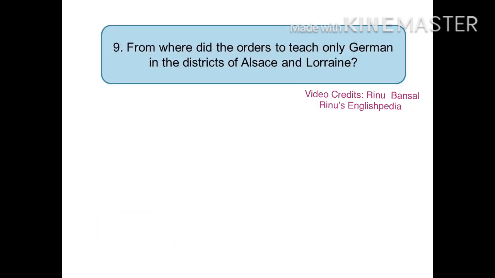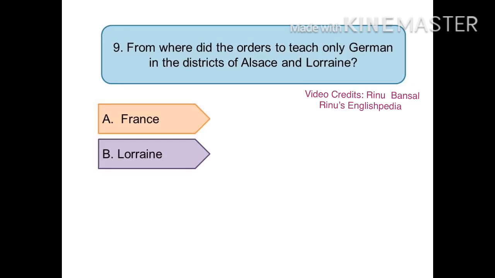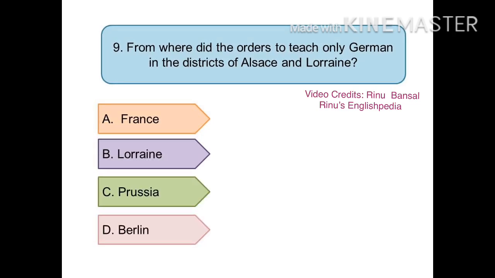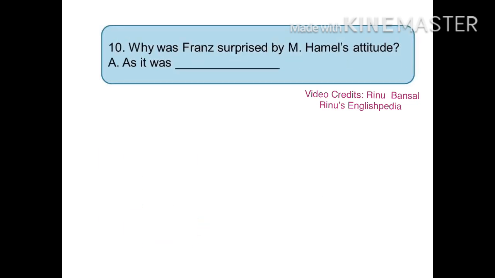The next question is, from where did the orders come to teach only German in the districts of Alsace and Lorraine? And the options are A. France, B. Lorraine, C. Prussia, D. Berlin. And the right option is D. Berlin.